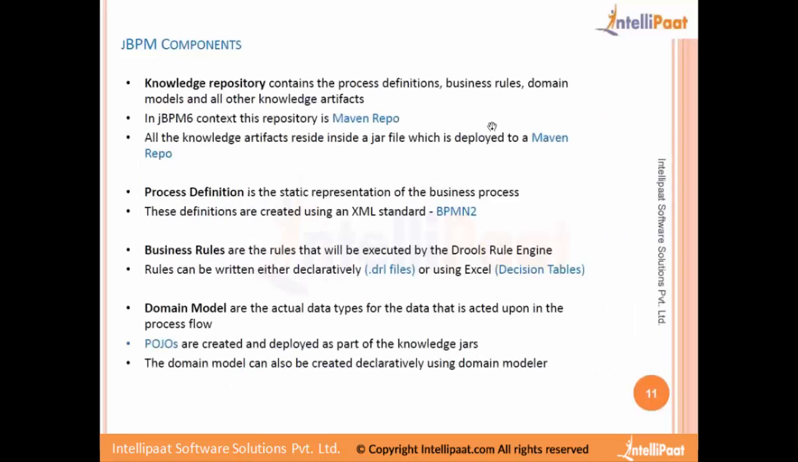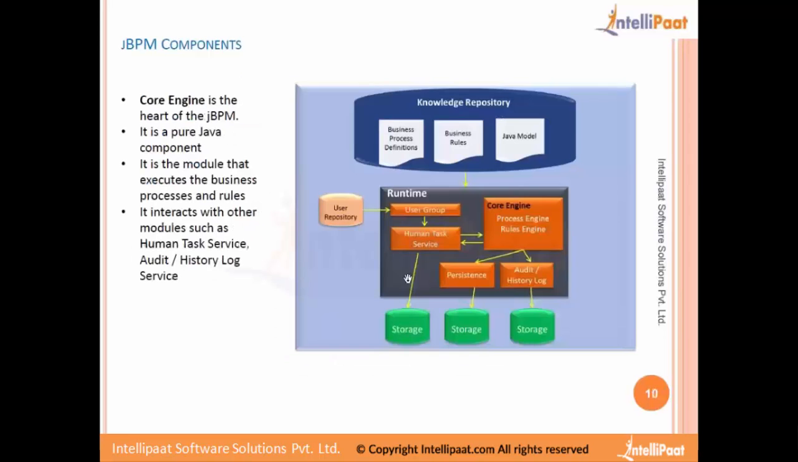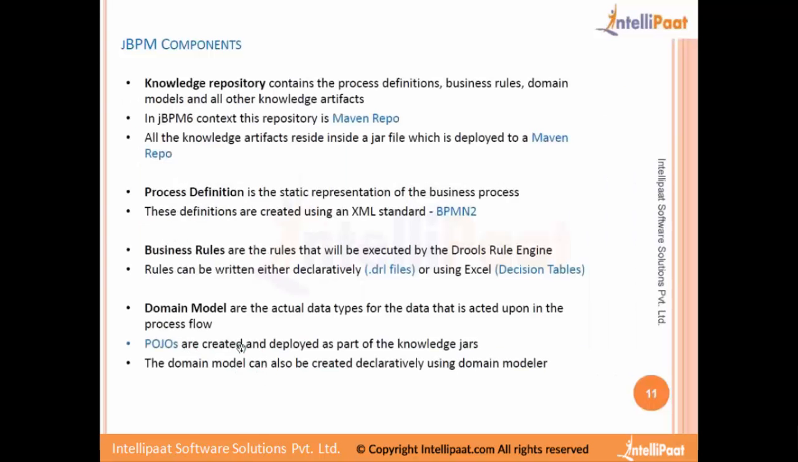And yeah, so again I've explained all the JBPM components. We have the knowledge repository. The knowledge repository contains the process definitions, business rules, domain models, and all of the knowledge artifacts. This contains the business process definition, the actual business process diagrams, the business rules, the .drl files and decision tables, all that, and then the Java model. So all these three are the knowledge artifacts.